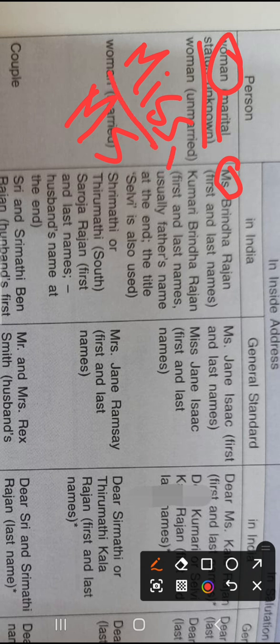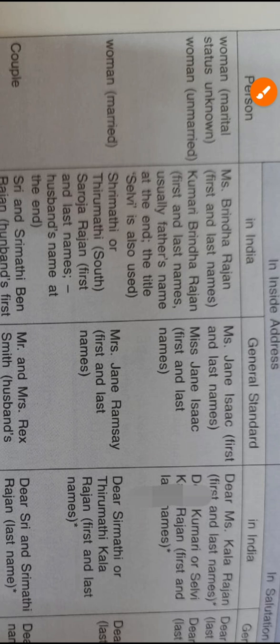Miss is for single, a spinster, an unmarried girl, and Ms is for when the marital status is unknown. So please take care. Here it will be written Ms. Brinda Rajan.